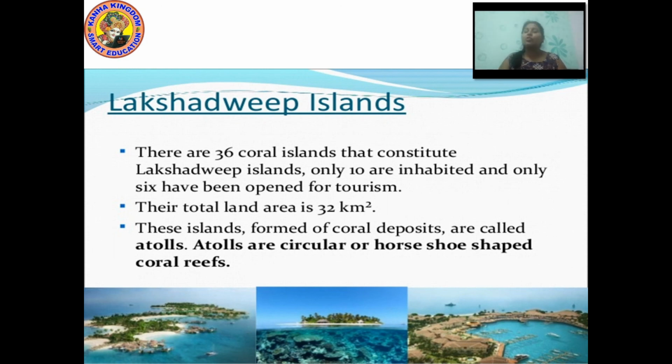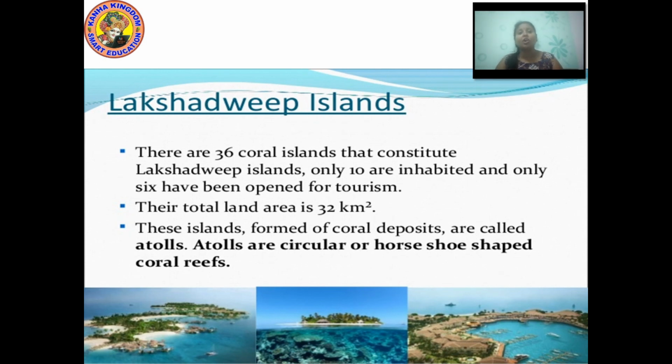Horse-shaped means, have you seen a horse that is not in a flat manner? It twists and turns. As you know, the horse never goes straight. Many times it takes a twist like a snake. So these islands form as coral deposits and they are called atolls.